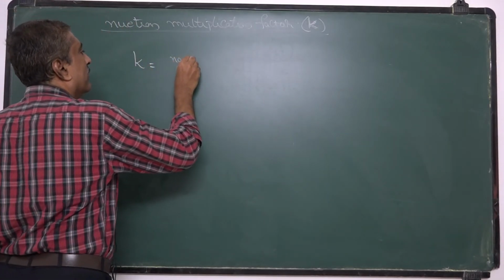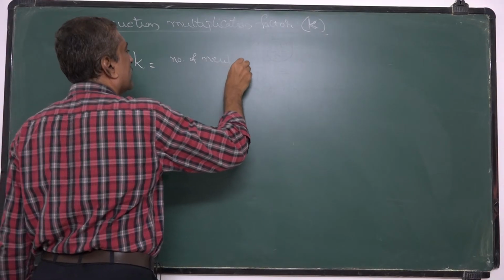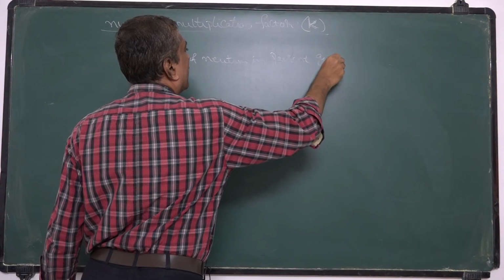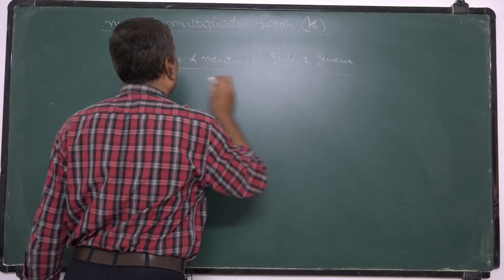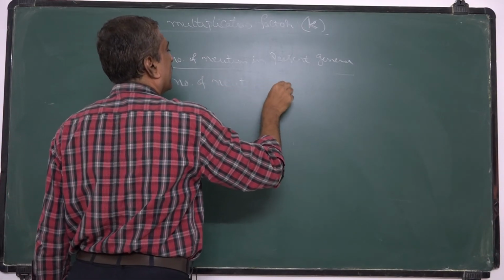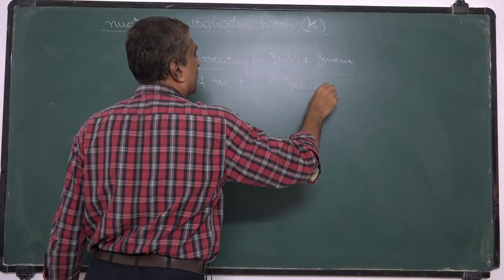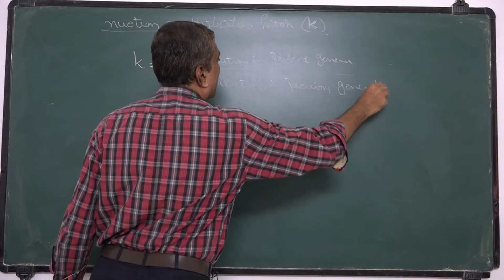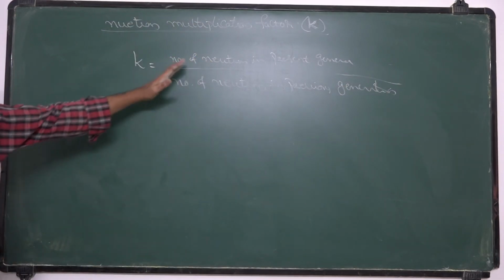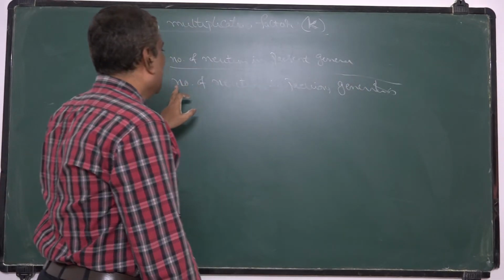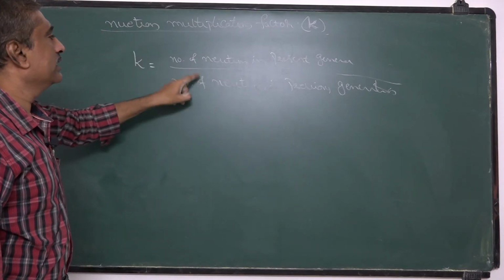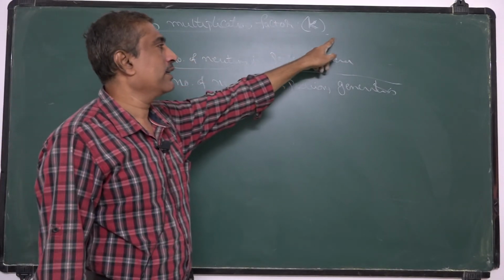So K equals the number of neutrons in the present generation divided by the number of neutrons in the previous generation. That is called the neutron multiplication factor K.